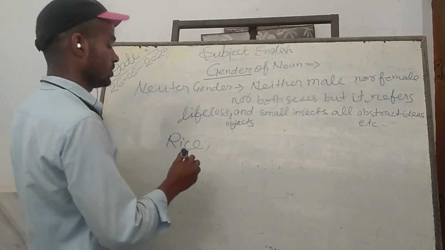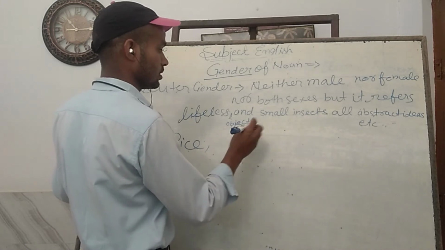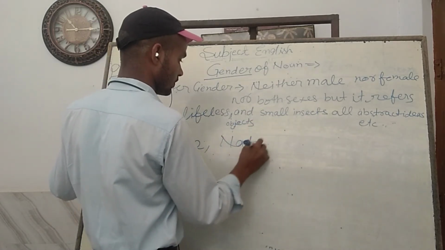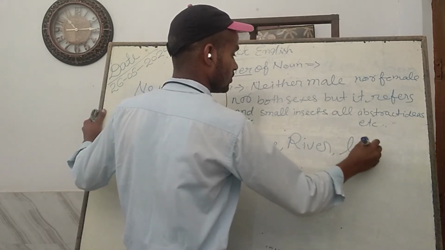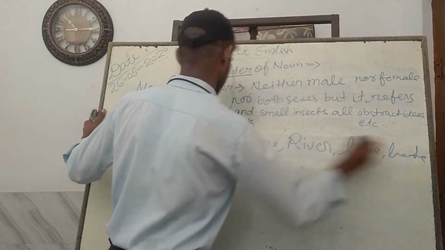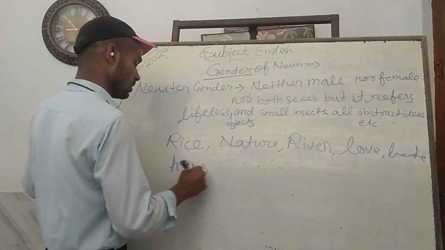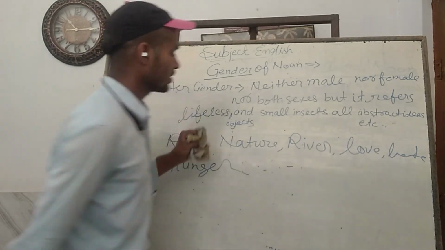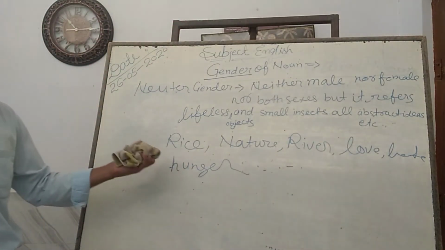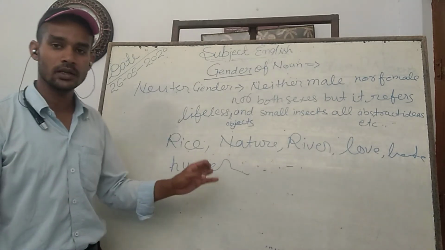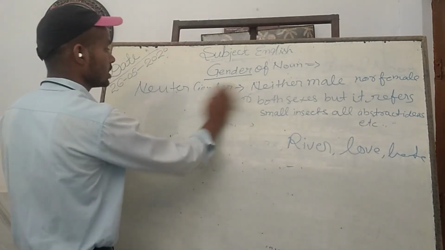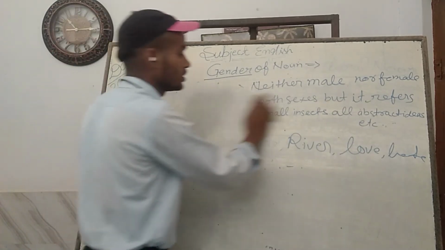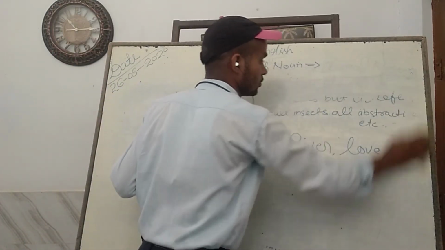And after rice, nature, river, love, hate, hunger, all these come under the neuter gender. In this way, I think the gender of the noun is clear to all of you.